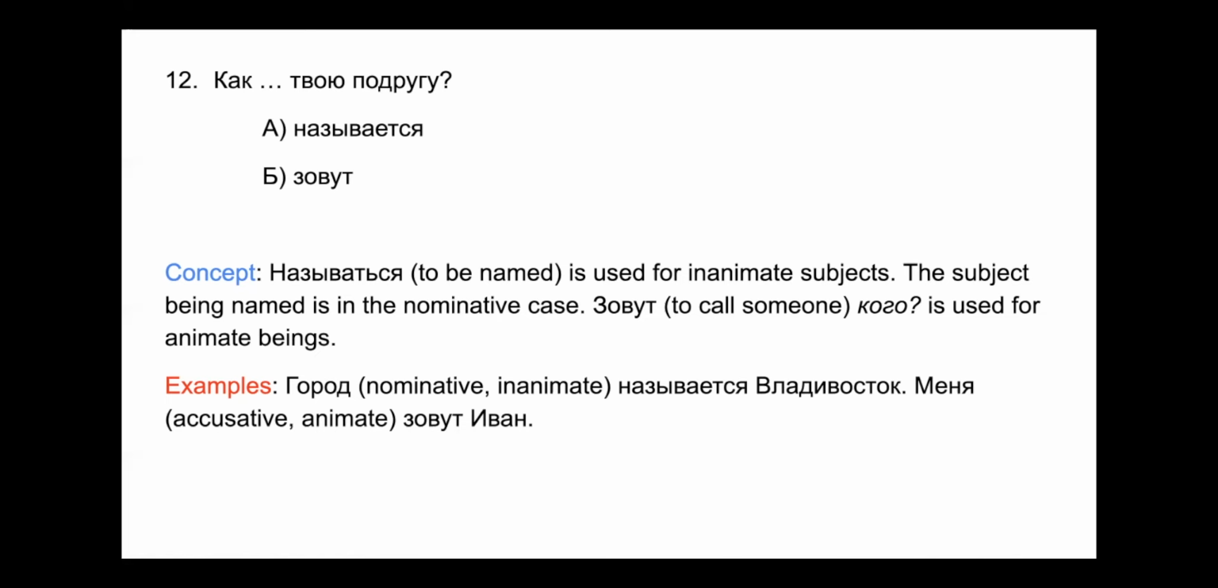And so knowing this, let's go back to номер 12. Как называется или как зовут твою подругу? Твою подругу, we can see the nominative is actually твоя подруга. There's an ending change here, а to у and я to ю. Because there's that ending change, we know it's going to be the accusative case. And we also know that твоя подруга, meaning your female friend, is animate because that is a person. And so the answer to номер 12 is going to be B, зовут. Как зовут твою подругу?